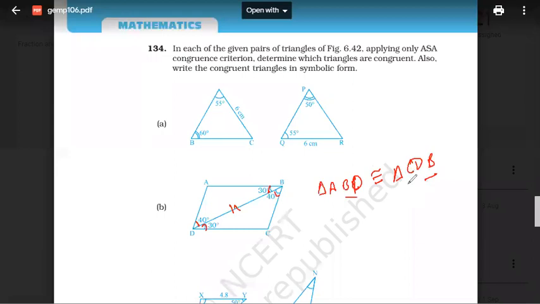Got it? So when you talk about congruency, you have to keep the correspondence principle in your mind. Okay, right everyone? ADC is not a triangle, Ragini. ADC is not a triangle now. It is ABD and CDB. Okay, right? Next.